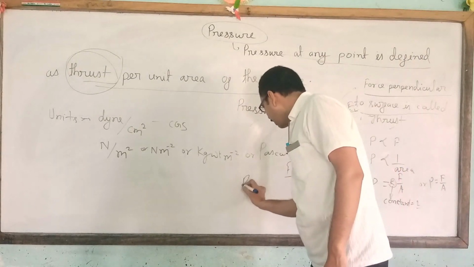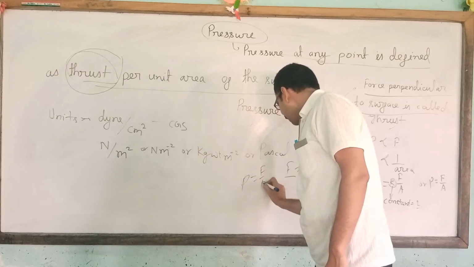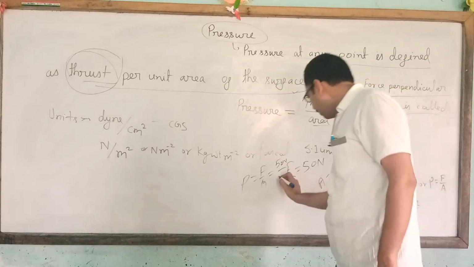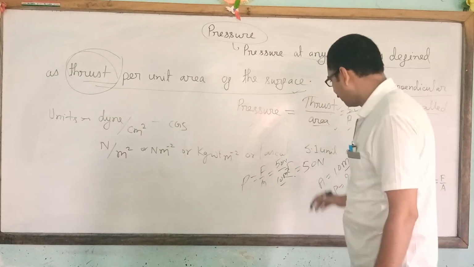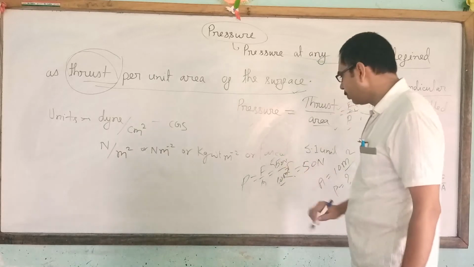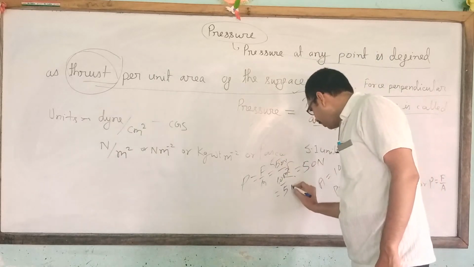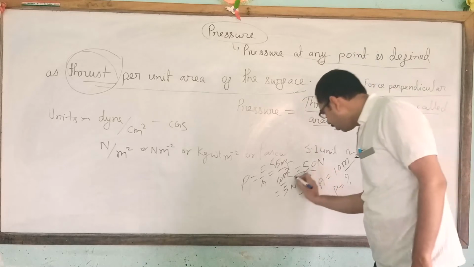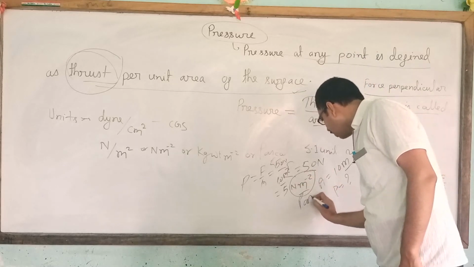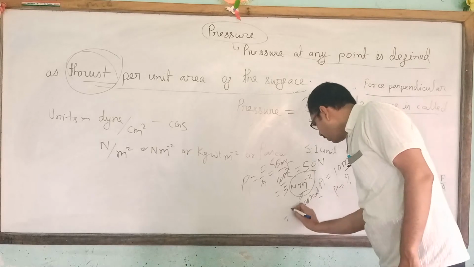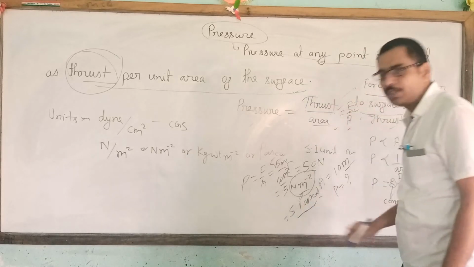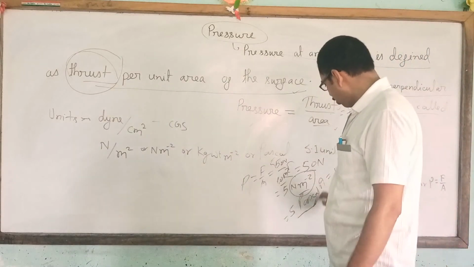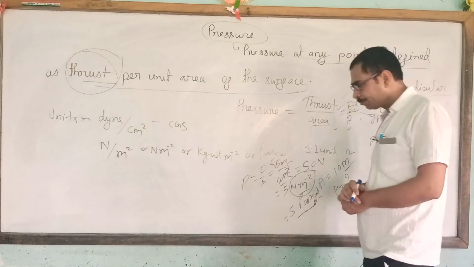So how can we calculate it? We know the formula F by A. Here F is 50 Newton, so put 50 Newton, and the area is 10 meter square. It goes in 5 times, so 5 Newton per meter square. And this Newton per meter square is called Pascal. So here 5 Pascal is the pressure generated. Here, what is the unit? This is the SI unit of pressure.